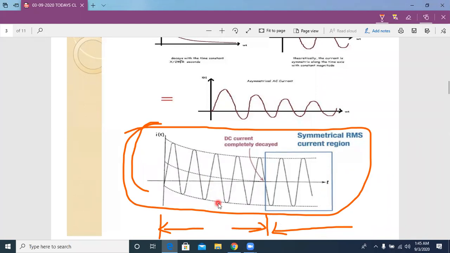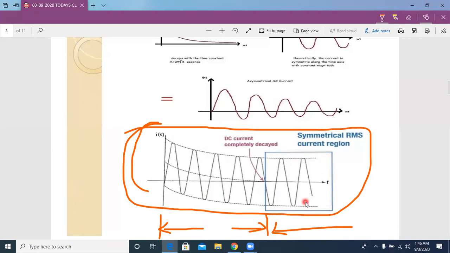In section 1, if we observe, we can say one thing: the current magnitudes are not the same, they are uneven. In this section, the current magnitudes are equal.